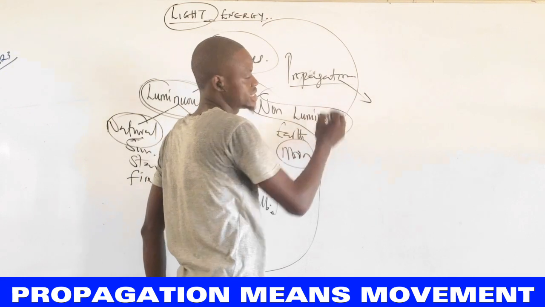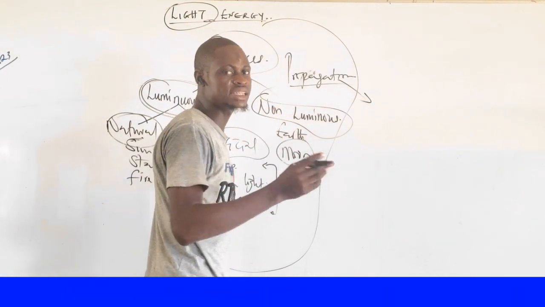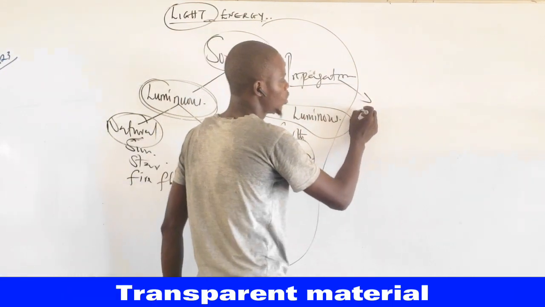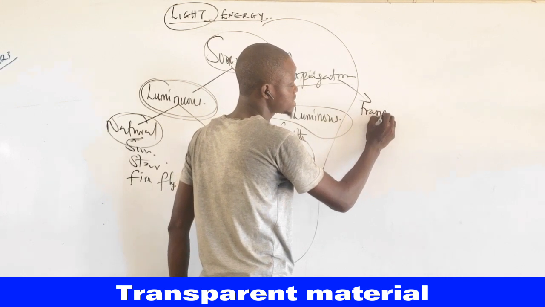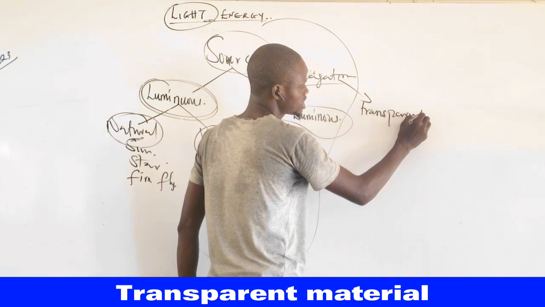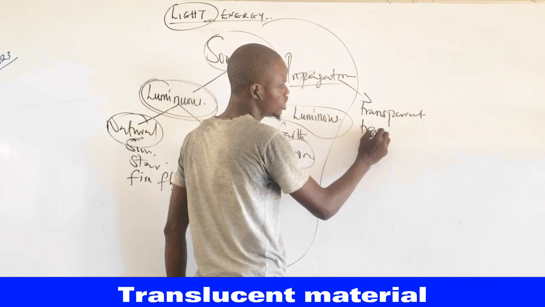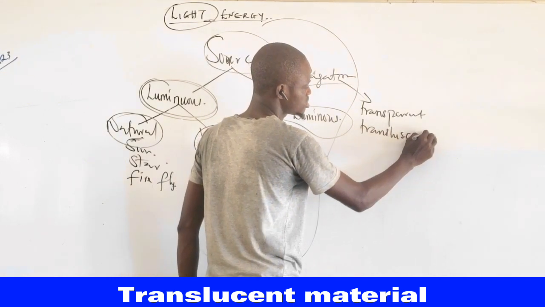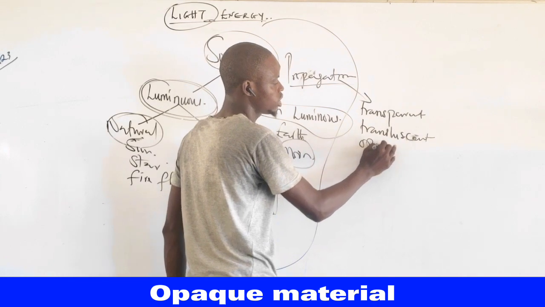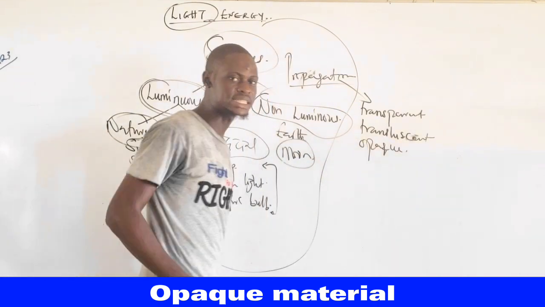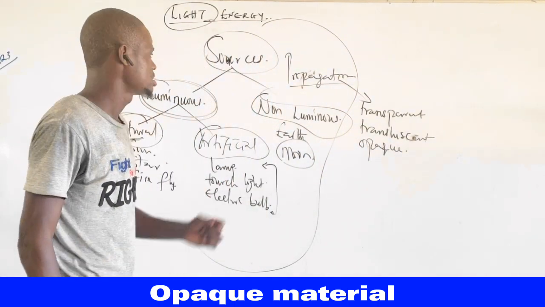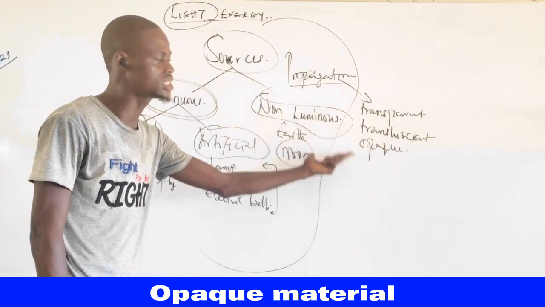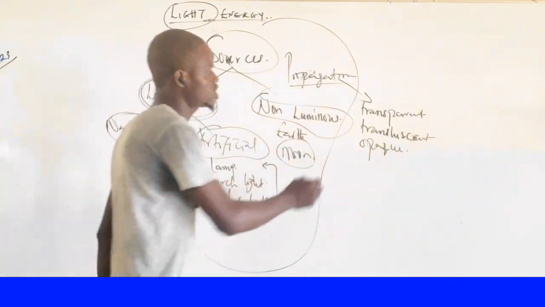Now, take a look at this. These materials are of three types. Number one, we have what we call the transparent material. Number two, we have what we call the translucent material. And the last one we call the opaque material. JAMB is going to be testing your knowledge on these three types of material. So when we talk about transparent